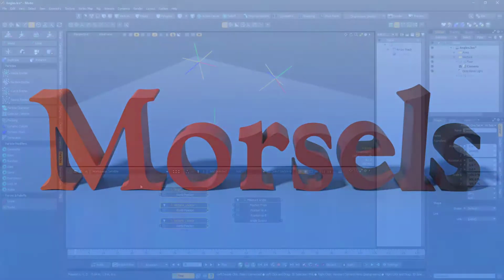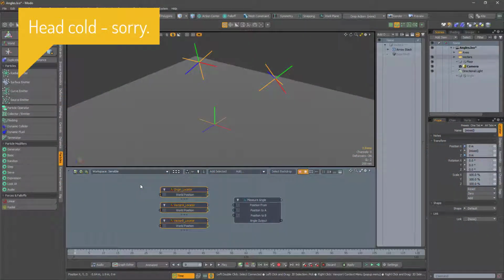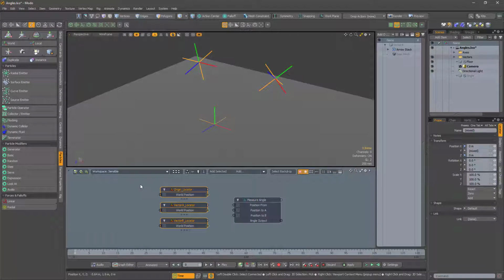MODO Morsels. In this morsel, I'm going to discuss measuring angles, and we'll make a cause for celebration. To define an angle, we will need 3 points, which describe 2 lines crossing at a shared point. The angle between these 2 lines is what we are interested in.